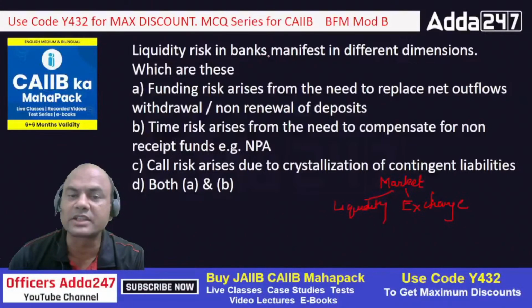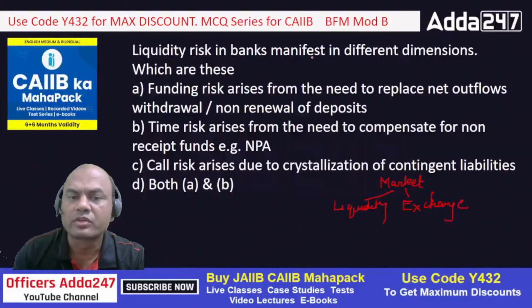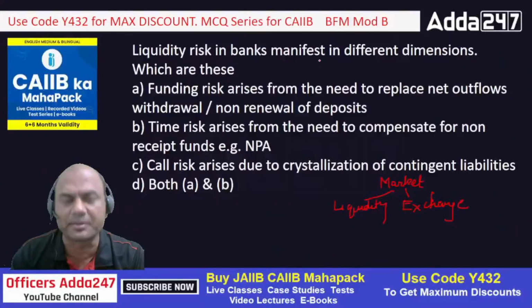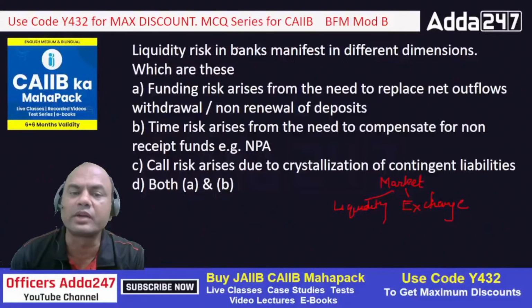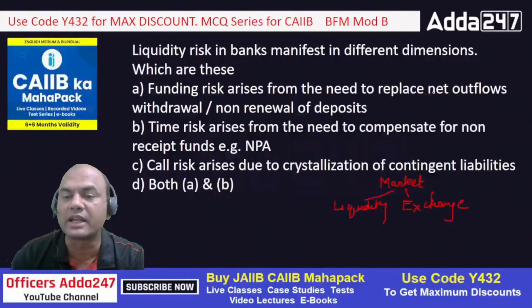So liquidity risk in bank manifests in different dimensions. Which are these? Manifest means comes, okay? So liquidity risk is of various types. It's a simple question. Liquidity risk in banks is of various types. So which are these? Funding risk arises from need to replace net outflows, withdrawals, non-renewal of deposits.